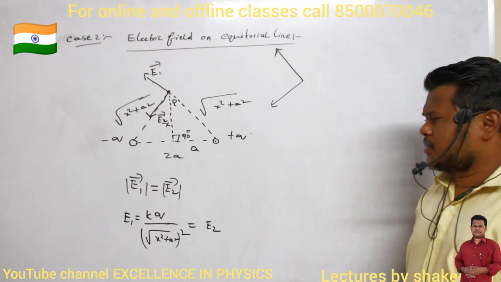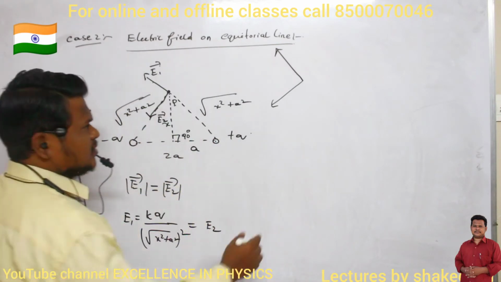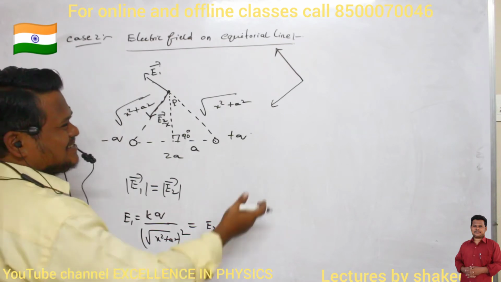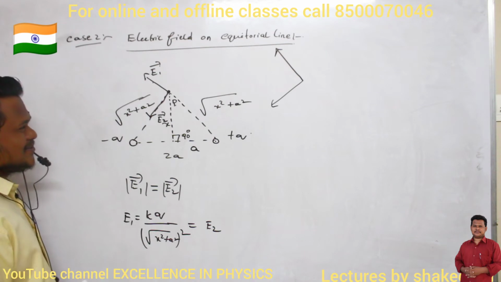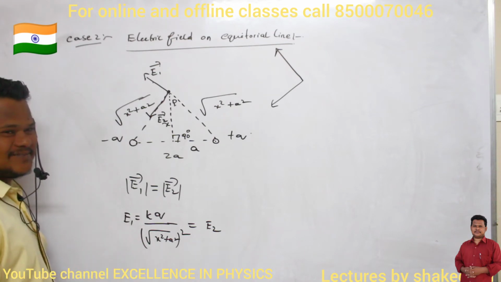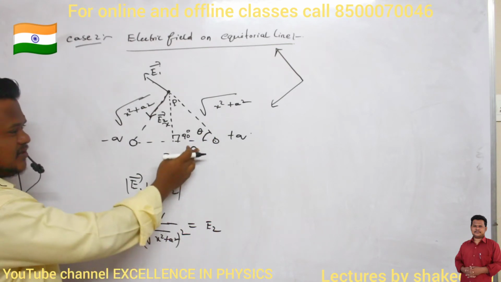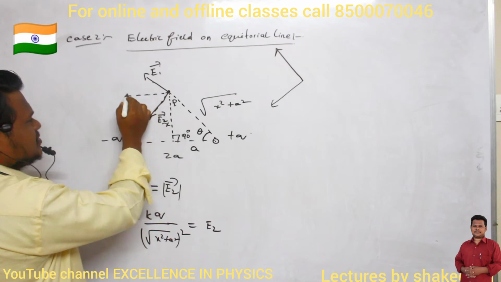Now, can you say what is the angle between them? 90. Who said it is 90? It is looking like 90, but there is no proof to say that this angle is 90. So let us assume this angle to be theta. If this angle is theta, then this angle is also theta.